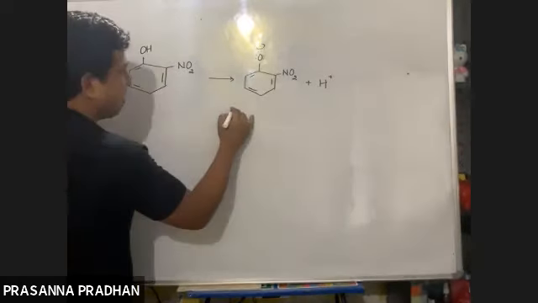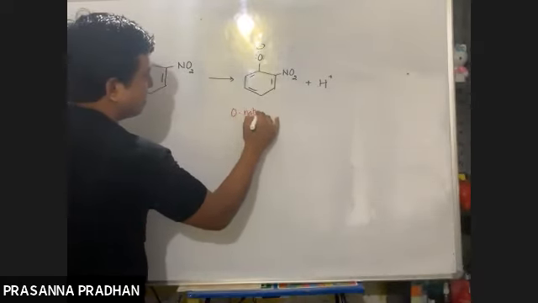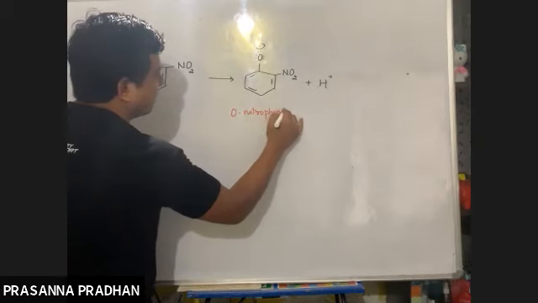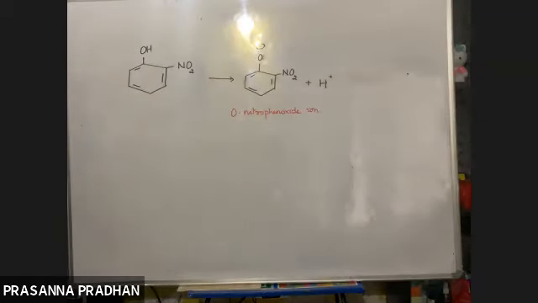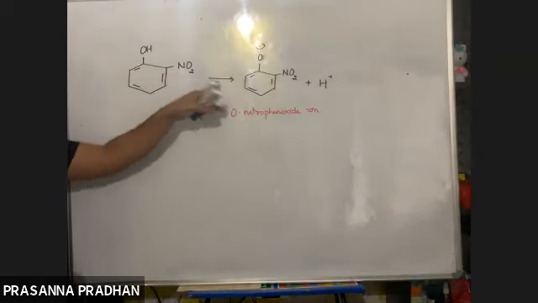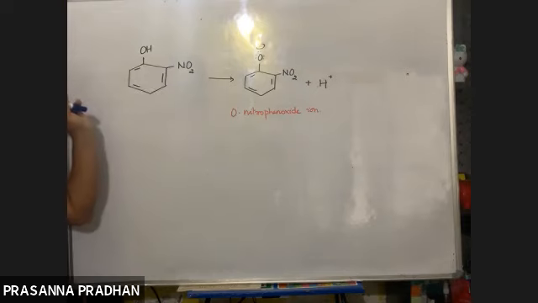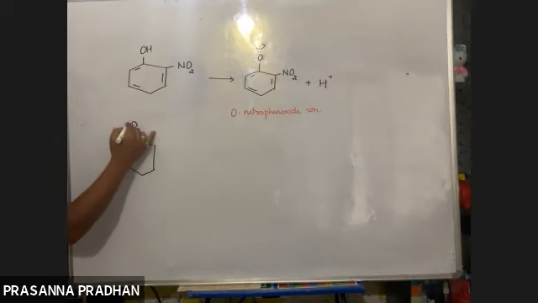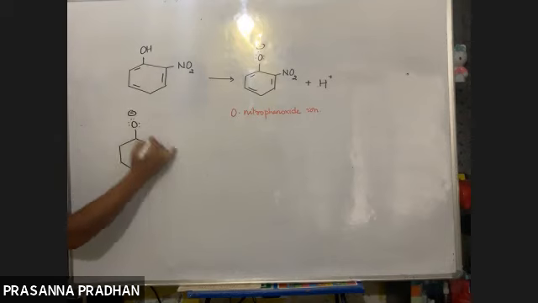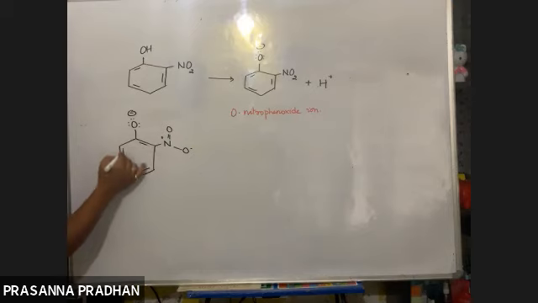So this is your ortho nitrophenoxide ion. Let us see why the presence of the NO2 group makes this orthonitrophenol more acidic. Let us try to explain this from the stability of the conjugate base. So again, I am going to draw some resonating structures. Look very carefully. There is a phenoxide ion and a nitro group. It can be written in this way: N, O negative. These are the formal charges.